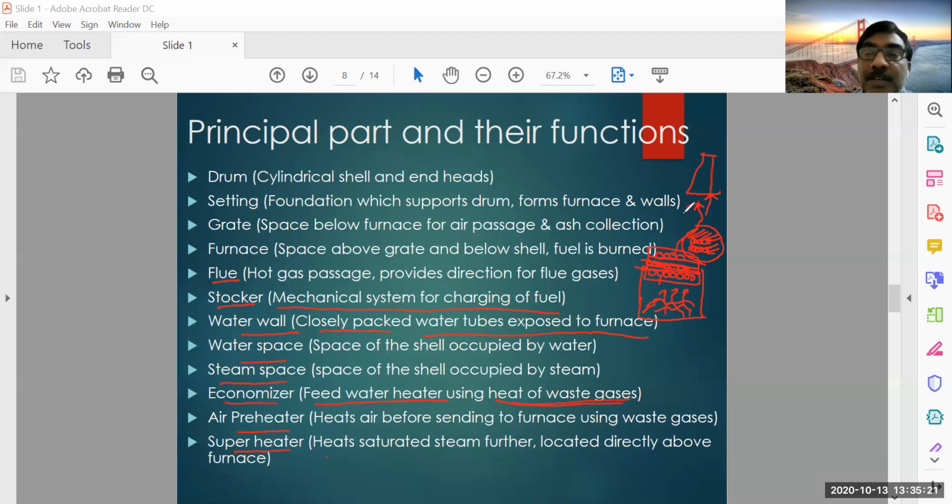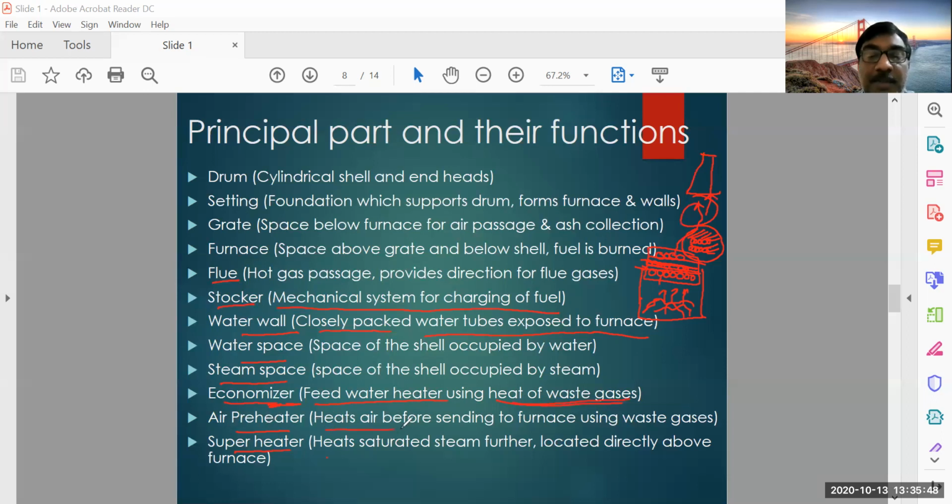It will be waste. So instead of losing all the heat, some heat will be used for heating the feed water. That heat exchanger where the feed water is heated by using the heat of waste gases is called the economizer.